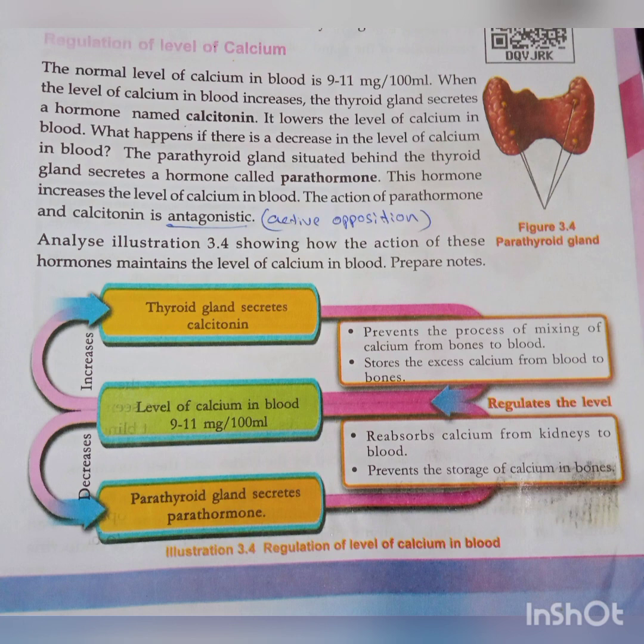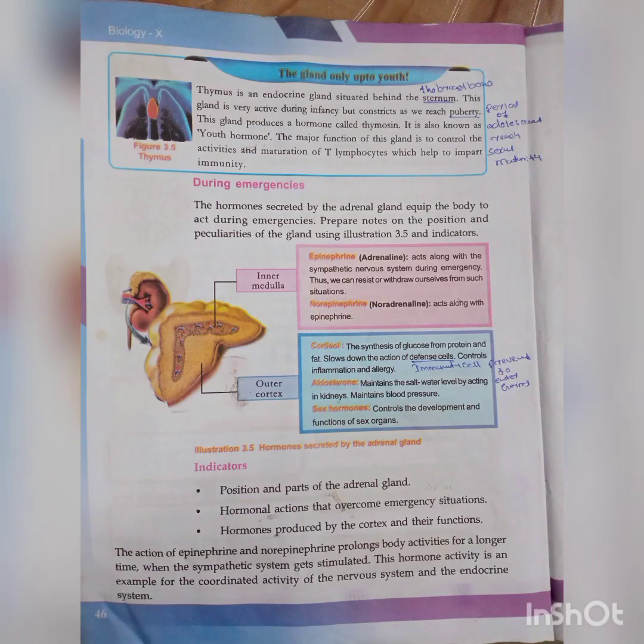But what is calcitonin doing? Storing of excess calcium from the blood to bone. But what is parathyroid doing? It prevents the storage of calcium from blood to bone. Opposite. Okay, both characters are opposite. Understood? No? Next,